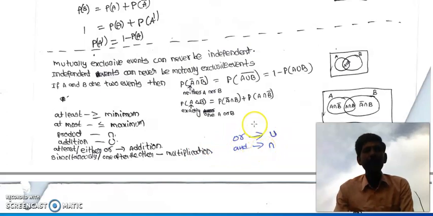You should keep in mind that neither A nor B means you should use this formula: P of A bar intersection B bar equal to P of A union B whole bar equal to 1 minus P of A union B. Exactly one of A or B: P of A del B equal to P of A bar intersection B plus P of A intersection B bar.